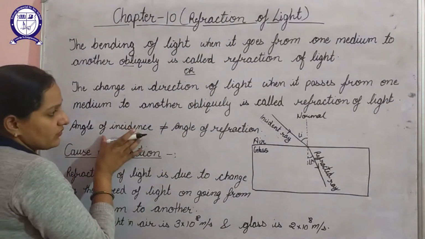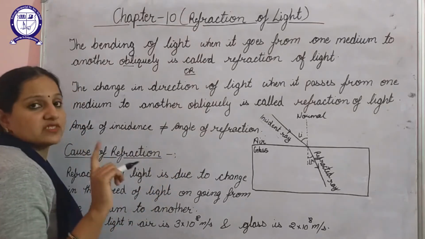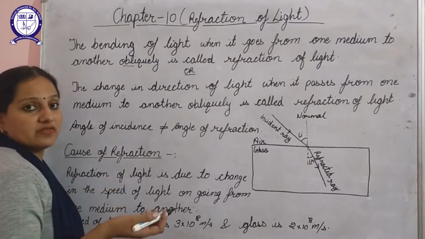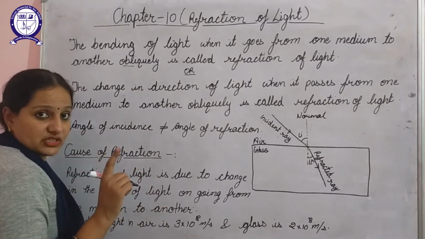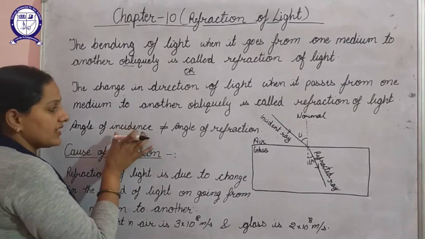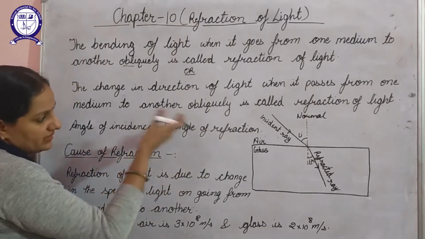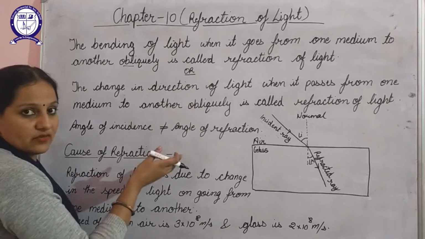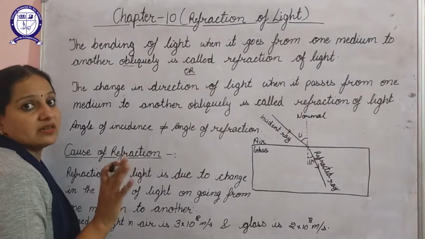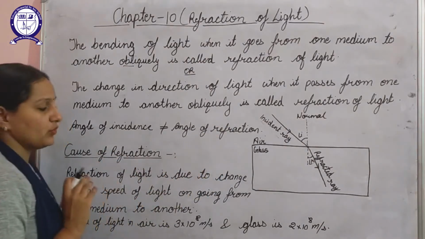Now here the angle of incidence will not be equal to the angle of refraction. As we have studied in reflection of light, the angle of incidence is always equal to the angle of reflection, but that is not the case for refraction of light. Here the angle of incidence and angle of refraction will be different. The angle of refraction could be less than or greater than the angle of incidence, depending on the medium in which the light rays are moving.